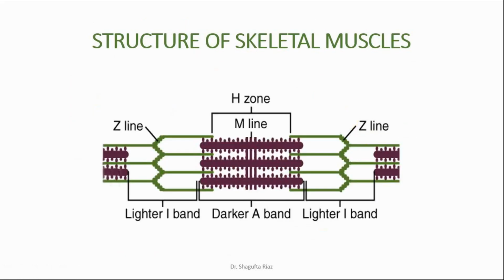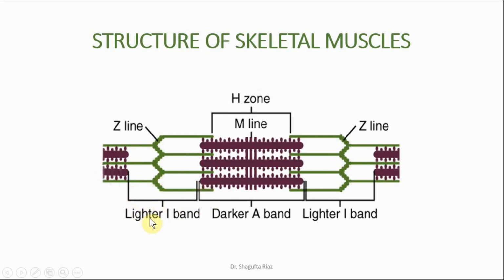Now, to understand the further regions present in the sarcomere that were explained, this was the Z line, the darker band. Then there are a few lighter bands present in the region where the actin filaments, the thin filaments, are present.